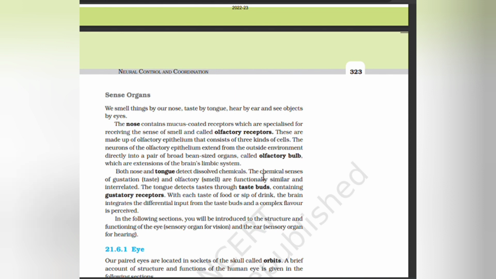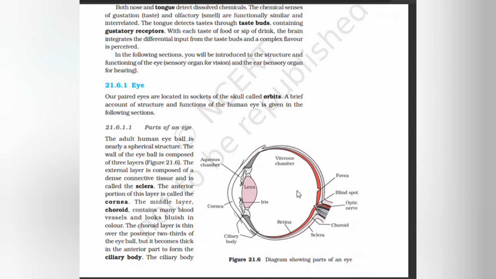Both nose and tongue detect dissolved chemicals. The chemical senses of gustation and olfaction are functionally similar and interrelated. The tongue detects taste through taste buds containing gustatory receptors, which respond to the taste of food or a sip of a drink. The brain integrates the different inputs from the taste buds and a complex flavor is perceived. In the following sections, we will be introduced to the structure and functioning of the eye and the ear.